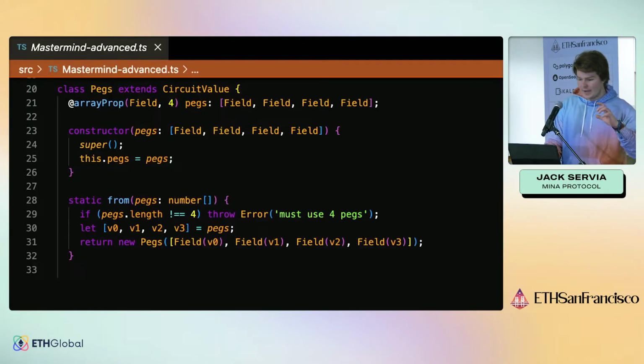Custom circuit values provide a layer of abstraction that makes data a lot easier to think about. This is basically a class that you can extend in order to create your own types. In this case, we have pegs, like four pegs as part of a board game.